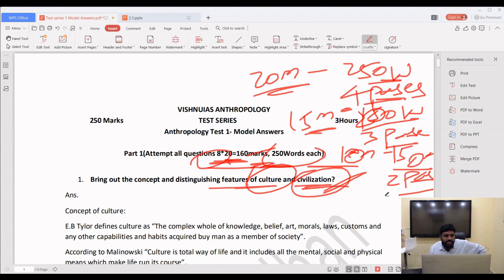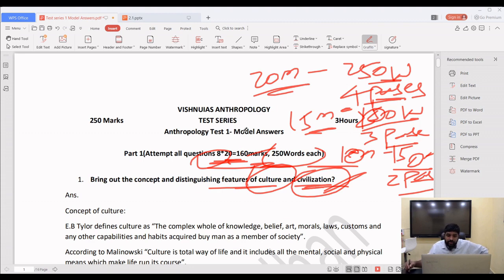So for 20 markers it should be 250 words, 4 pages. For 15 marker it will be 200 words and 3 pages, and for 10 marker it will be 150 words of 2 pages. For 10 marker you have to pinpoint, you have to address the question. No need to write introduction, no need to write conclusion. If you write an introduction also, just 2 lines, then you have to address the demand of the question.